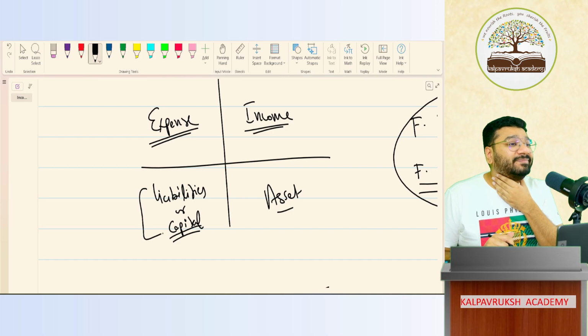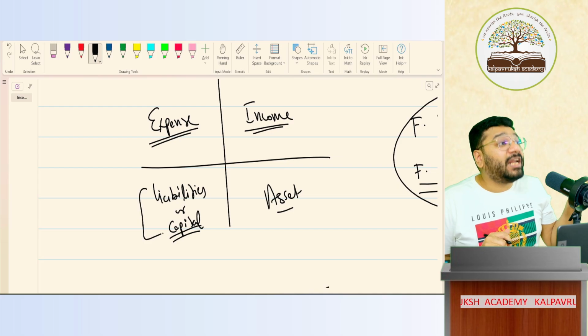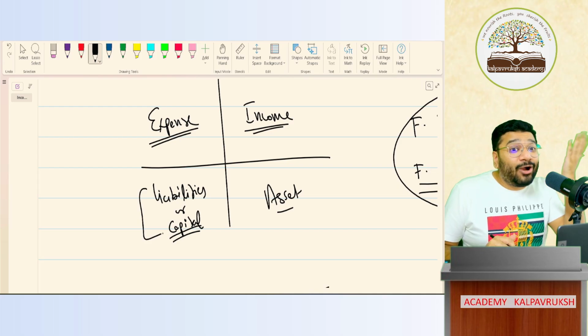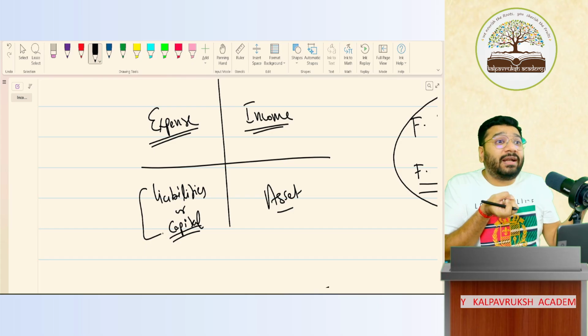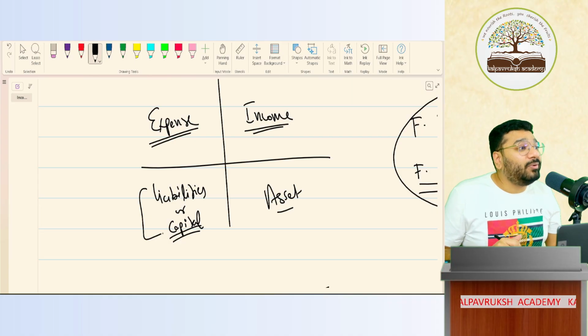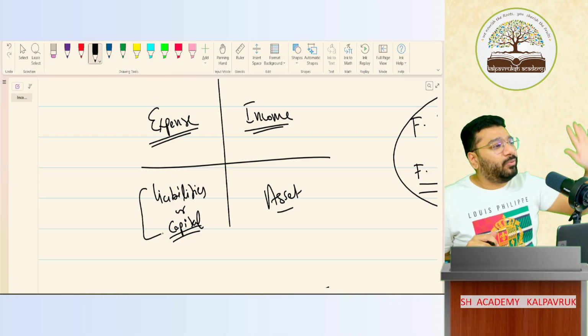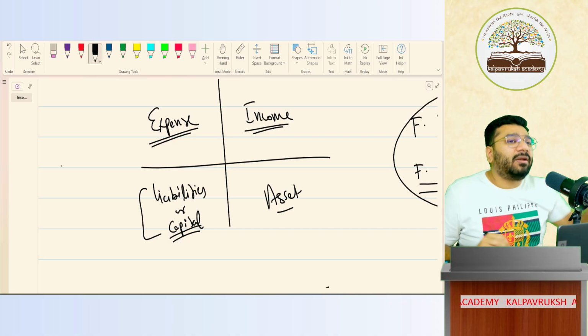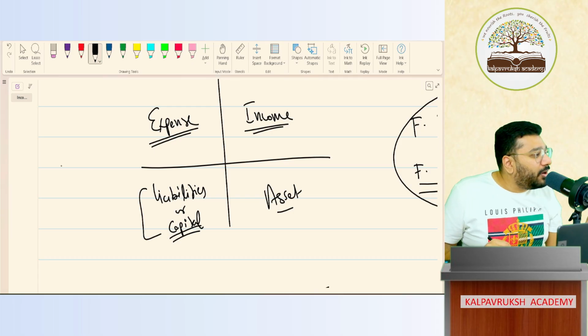Bank account, asset. Land account, asset. Furniture account, asset. Creditor account, liability. I have to pay, no? I have to pay because I purchased goods on credit. Liability. Debtor account, asset. You take any account, it's my open challenge. You give me any account, either I'll say it is expenditure or income or liability or capital or asset. Got it, not got it? Clear or not clear?